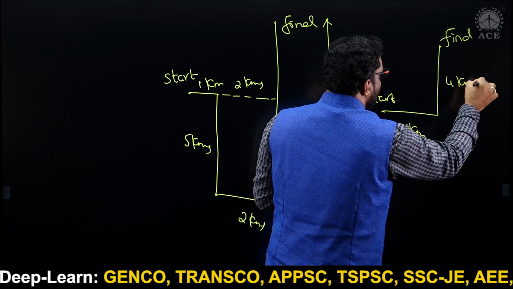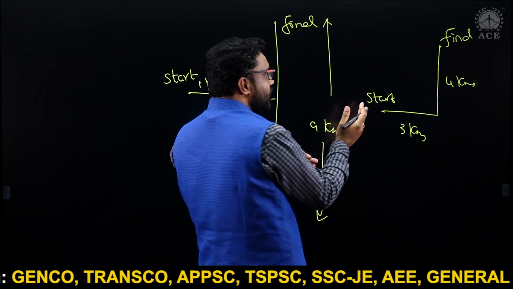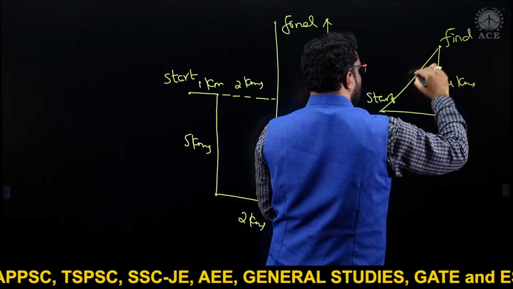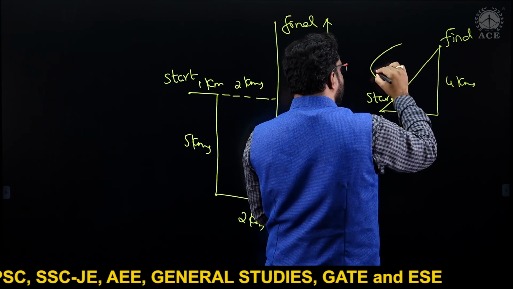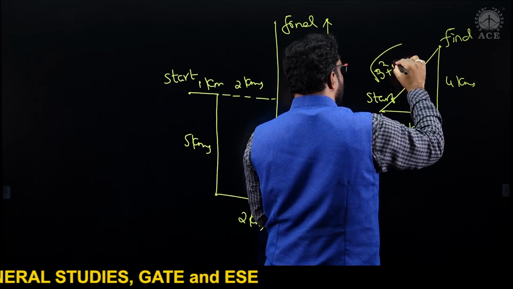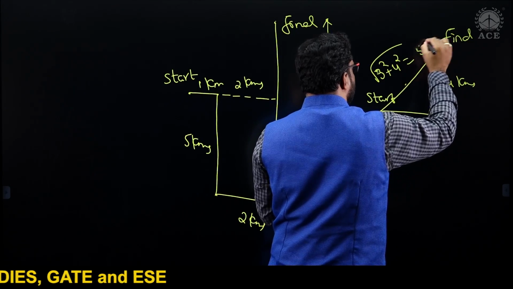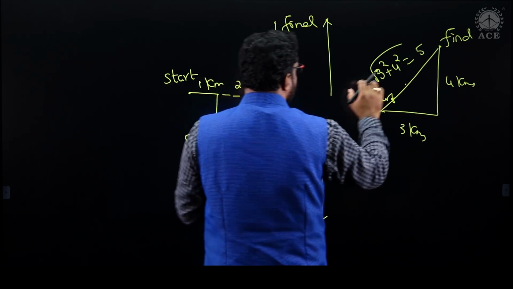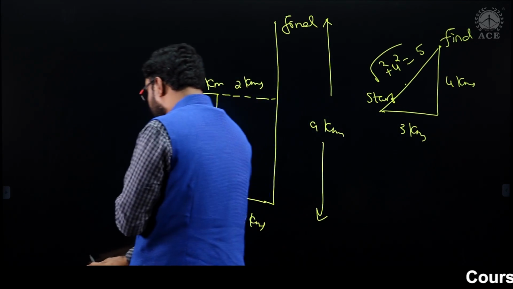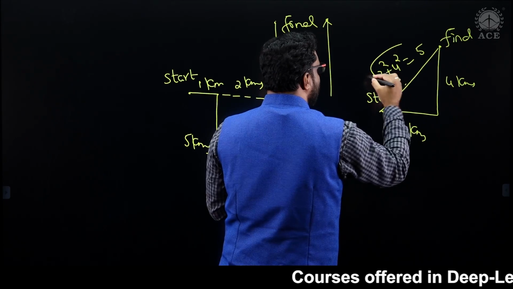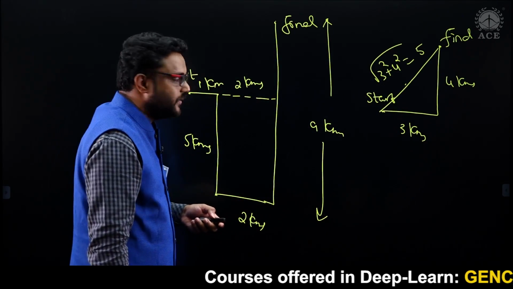So from starting, final point is northeast, and what is the distance? We should apply Pythagoras theorem here. So root of 3 square plus 4 square, you will get nothing but 5. Fine. Good. So direction is northeast, distance 5 kilometers.